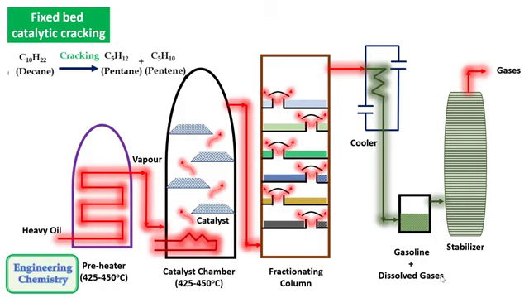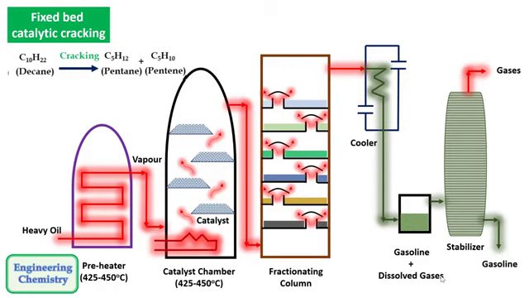The gases are removed from the top and pure gasoline is collected at the bottom. The octane number of this gasoline is around 80 to 85. After some time, the catalyst gets exhausted, that is, the whole surface area of the catalyst gets blocked. Hence, it has to be regenerated.